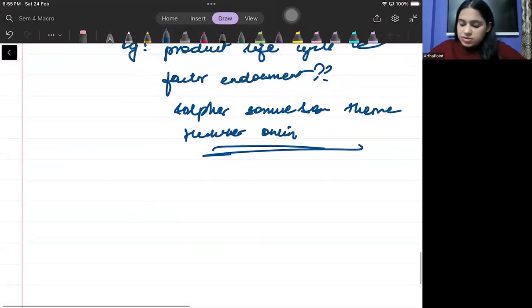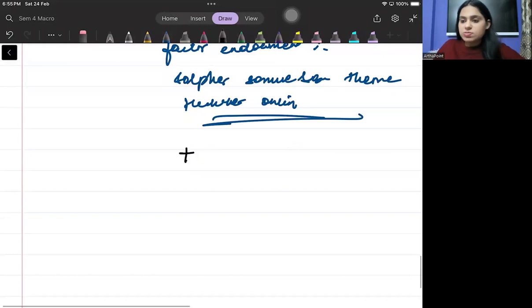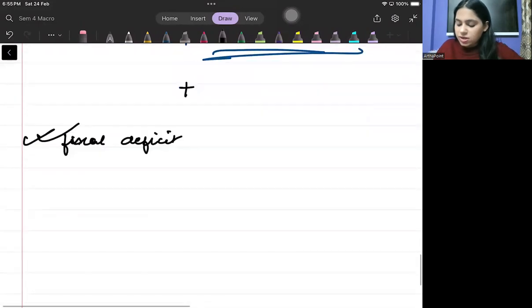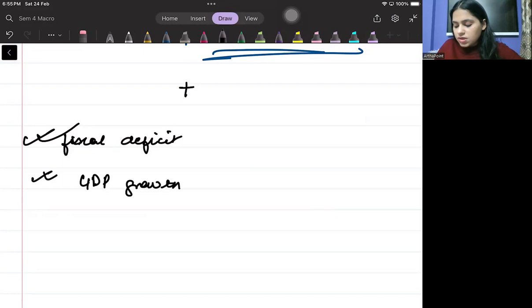इसके अलावा some data points you must remember. Fiscal deficit of the last 2 years, last 2-3 years, you must be aware about that. The GDP growth rate, inflation rate, right?